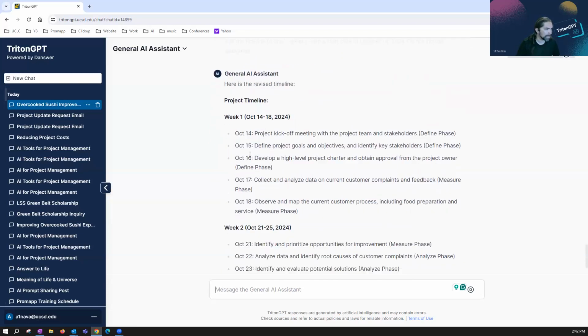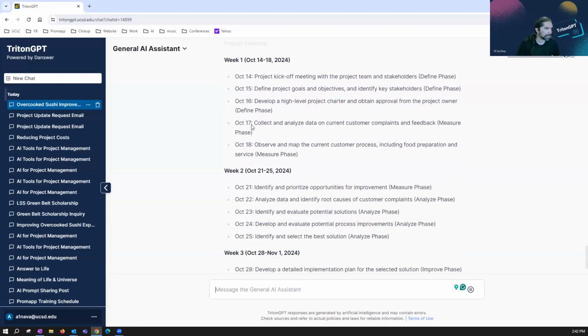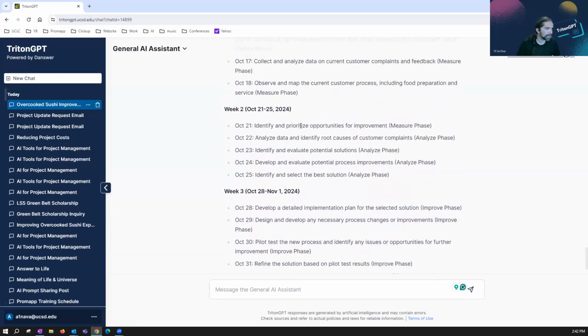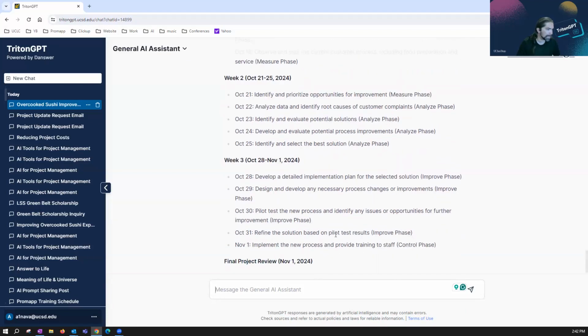So let's see, week 1, we're doing the kickoff. We're defining projects and goals. We're developing a high-level charter. And week 2, we are identifying and prioritizing. This is part of the measure phase, the analyze phase. So there you go. So I've got a different set of phases, including the piloting and refining the solution based on test results, right?